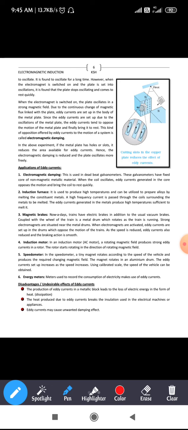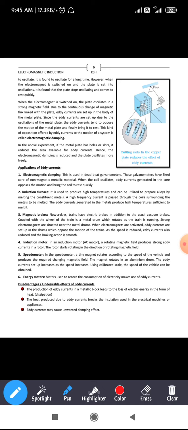Out of 6 you need to write any two. The first one is electromagnetic damping, second is induction furnace, third is magnetic brakes, fourth is induction motor, fifth is speedometer, sixth is energy meters. These are some of the applications of eddy currents.